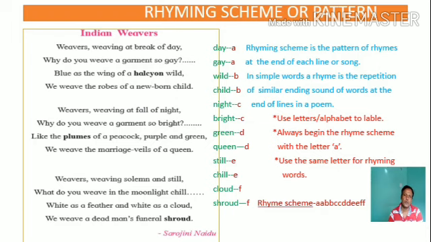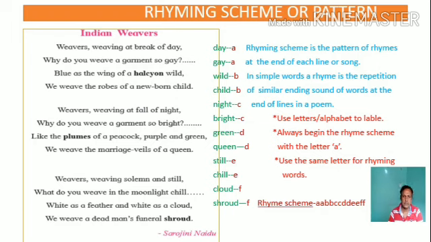After that, the word green is there, and this word does not rhyme with the words like bright, night, child, wild, gay, day, and that's why we will use the next letter after C, and that is D. Green and queen are the rhyming words. That's why these words will get the same letter, that is D.